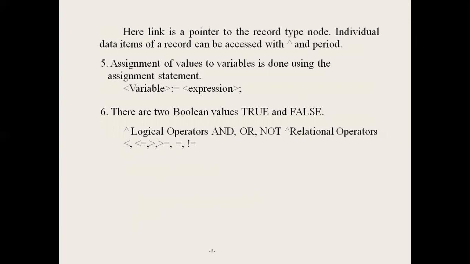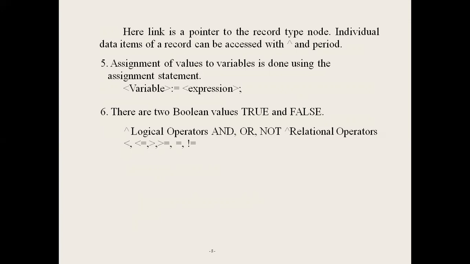The same applies to relational operators. The result of any relational operator is also a boolean value. Suppose a less than b, the evaluation of the expression a less than b must be a boolean value.